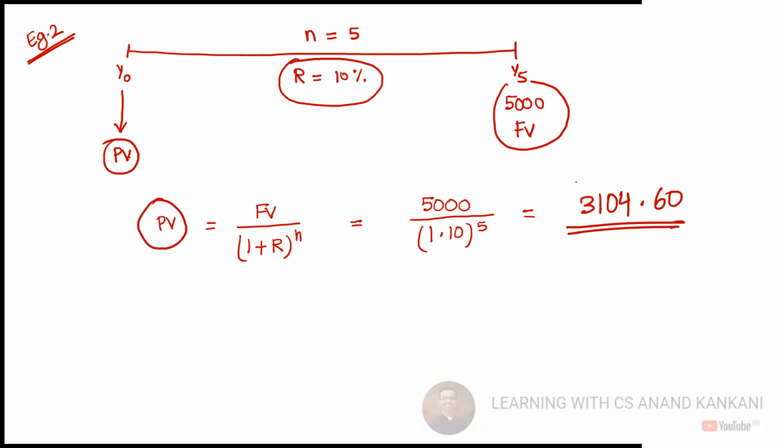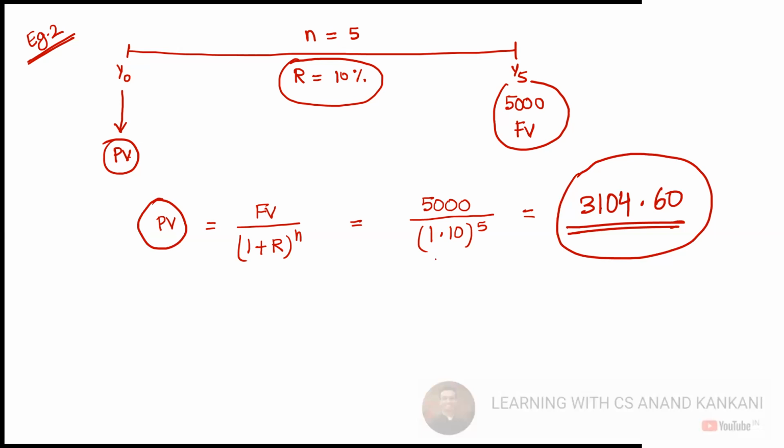Tell me one thing. If I do 1.1 into 1.1 into 1.1, 5 times, and then I say 5,000 divided by that number, I will still get this, right? Absolutely. This is just a shorter way of doing it. Yes. And just wait for some more lectures. I'll show you another shortcut for this also. We'll have another shortcut and that shortcut will be given in your question paper only.